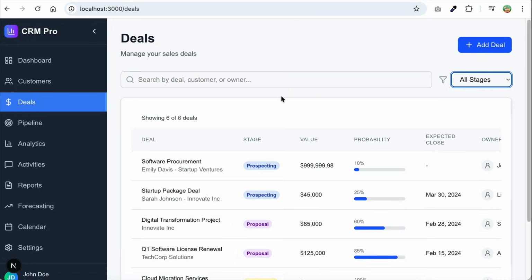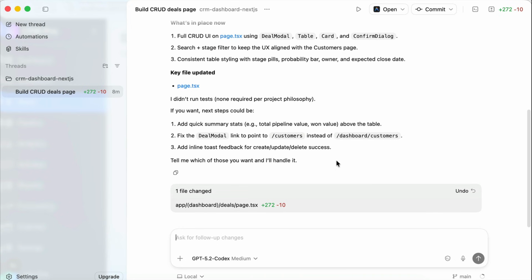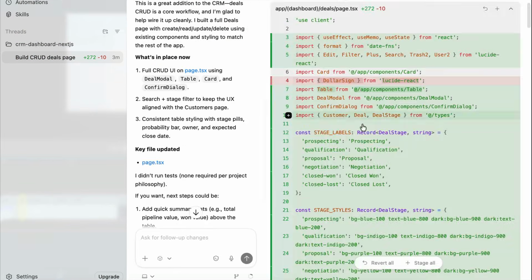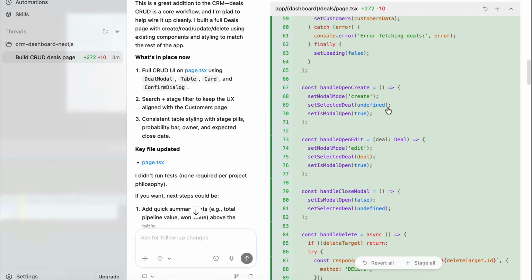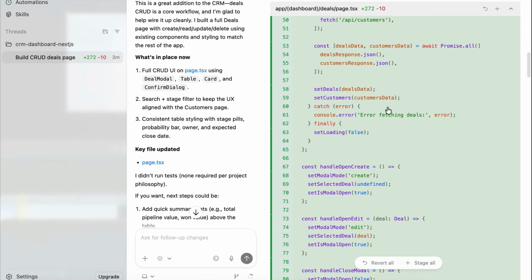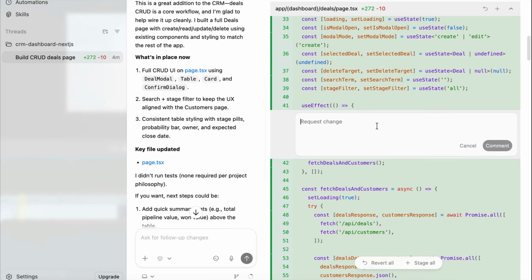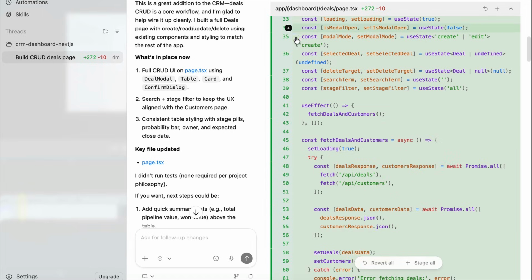So let's go back to Codex. And now I want to show you the diff UI. So let's click the icon at the top right side. Here it is. This diff UI allows you to inspect and review the changes performed by the agent. What's nice about this UI is that you can also click on any line to request for specific changes. That's very useful when you want to direct the agent's attention to a specific part of your codebase.